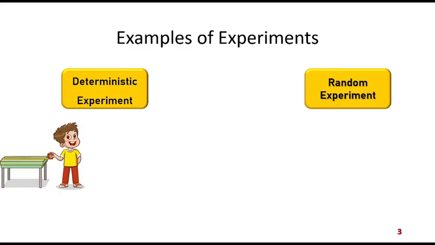That means the result will remain the same provided our method of measurement is perfect and we are using the same scale. The outcome of the experiment will remain the same. So that's why it is a example of a deterministic experiment.